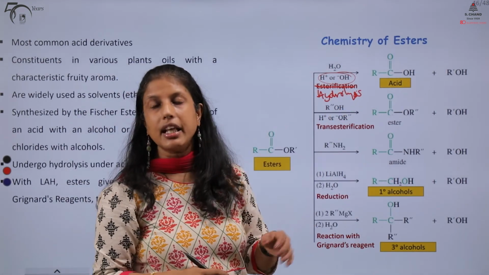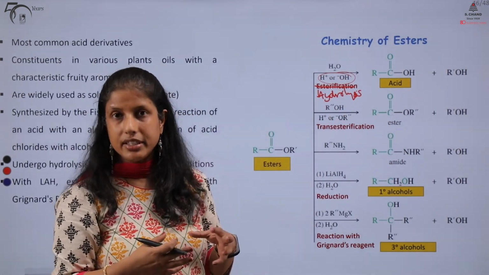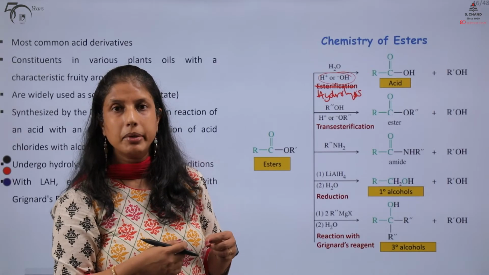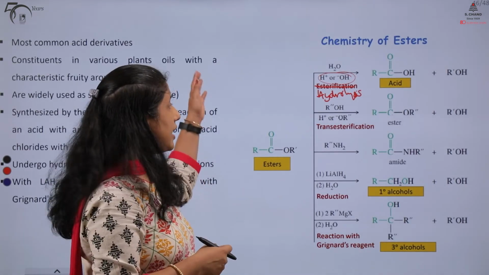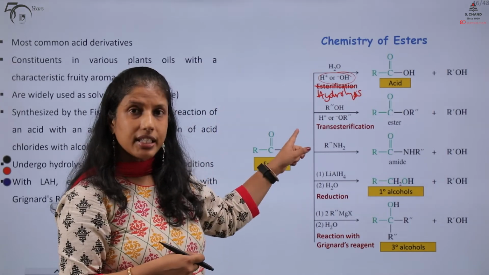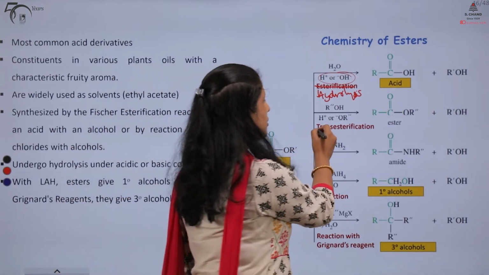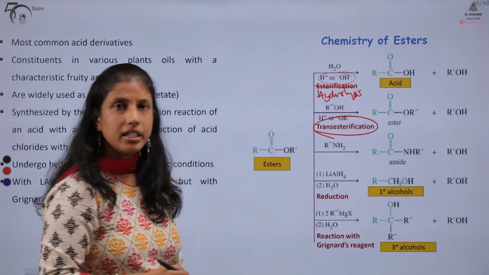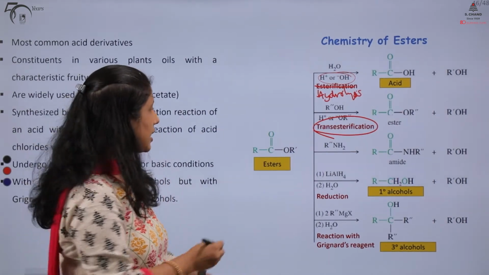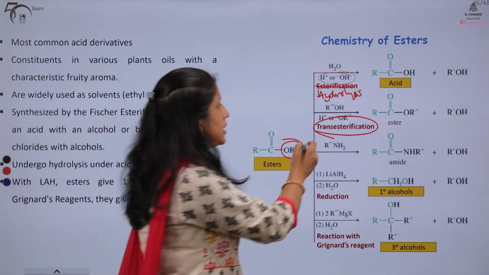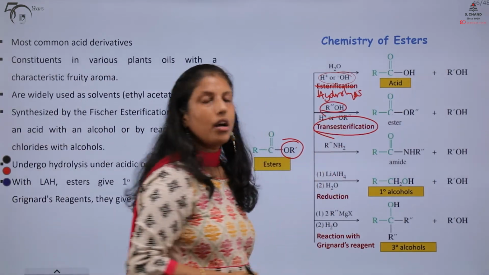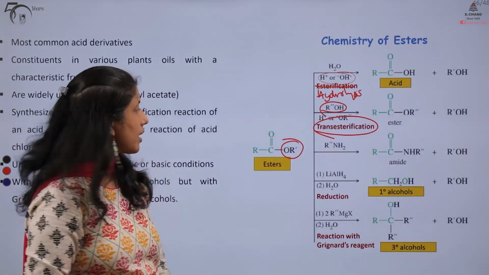This was something that we had discussed in our previous video in the S. Chand Academy in the chemistry of carboxylic acids. We had previously also discussed in this video the transesterification reaction, where the alkoxy group of the ester is substituted by the alkoxy group of another alcohol.